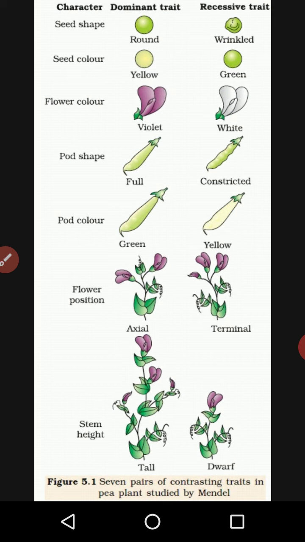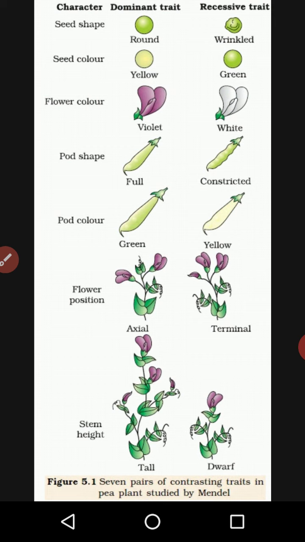As you know, in the previous period you studied why Mendel selected the pea plant. So again I am going to repeat, because of the different variation in one species. I am saying seven types of variation in one single plant, and it is a short-term plant, so that's why he selected only one species, and that is called pea, for his experiment.